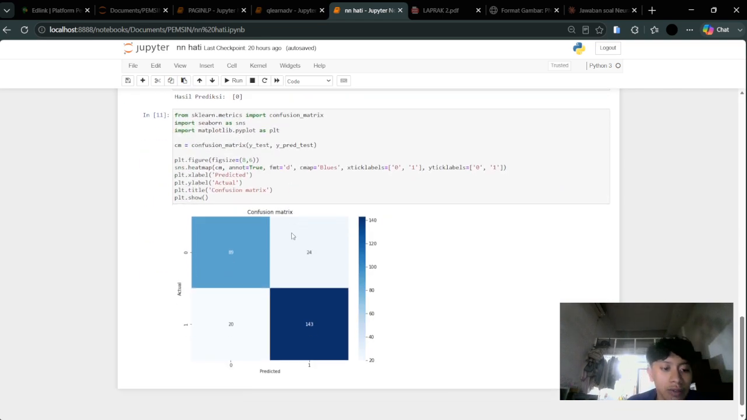And finally, for the confusion matrix, we visualize the model performance using a confusion matrix. Out of 276 test samples, 89 were correctly predicted as class 0, and 143 were correctly predicted as class 1, while 24 were false positives and 20 were false negatives.